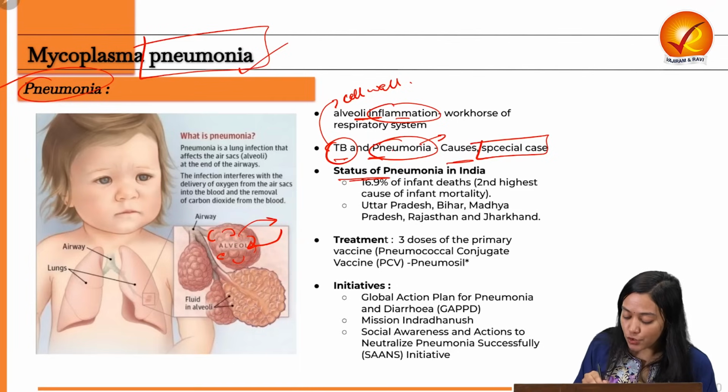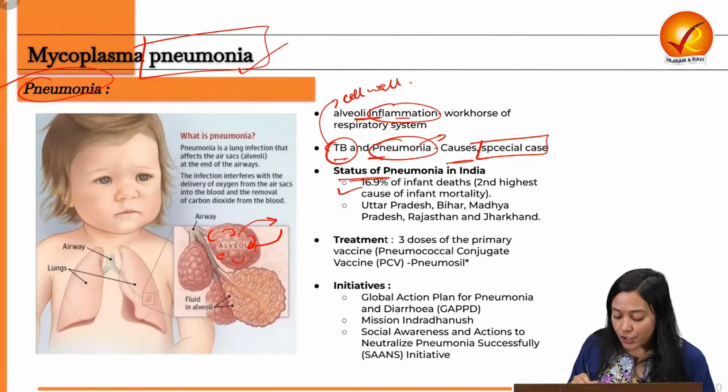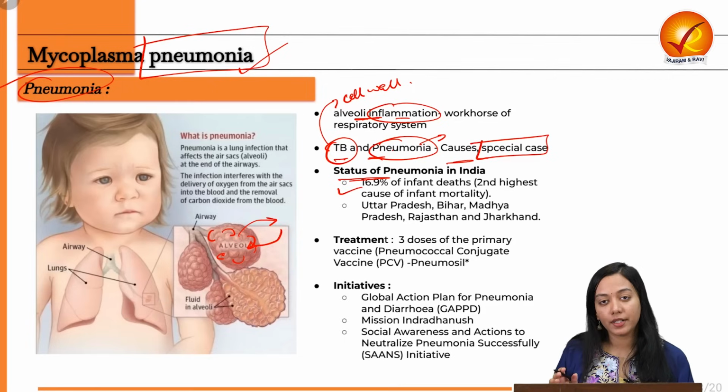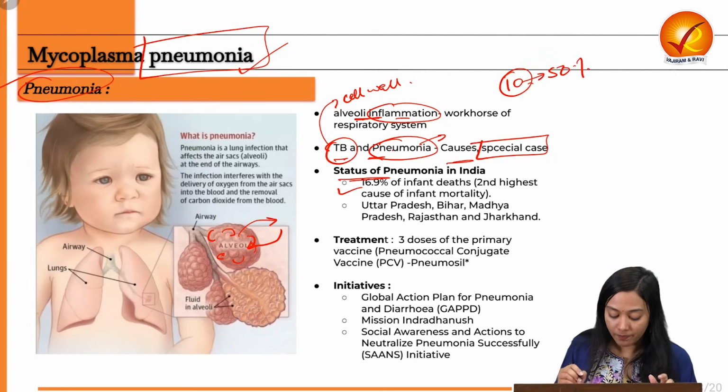Next is the status of pneumonia in India. First thing is, we have a relatively higher burden. In fact, we are one among the 10 tropical countries, including some countries of Africa, which contribute to more than 50% of the total pneumonia burden across the world.